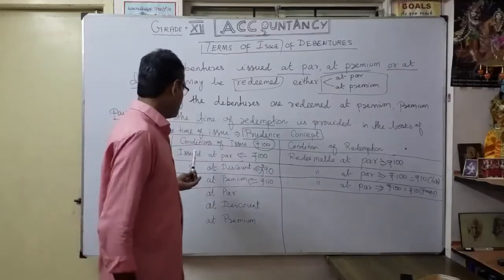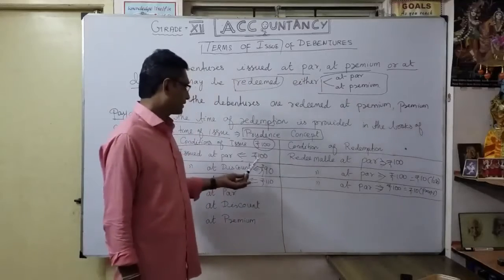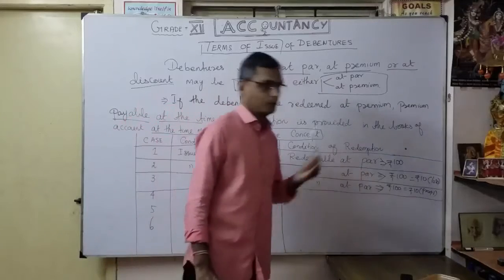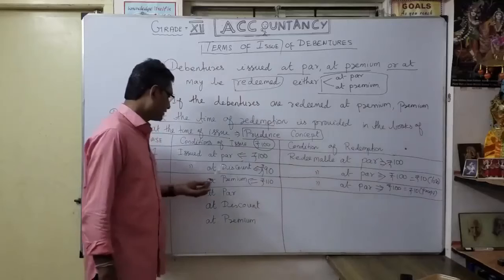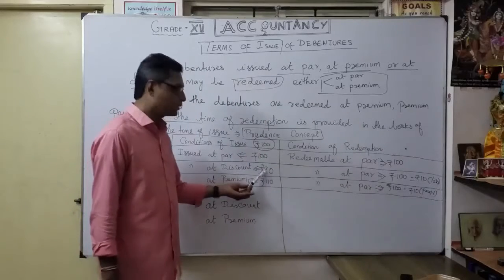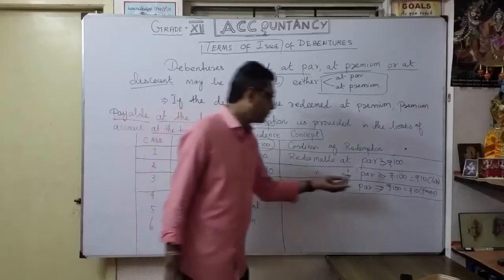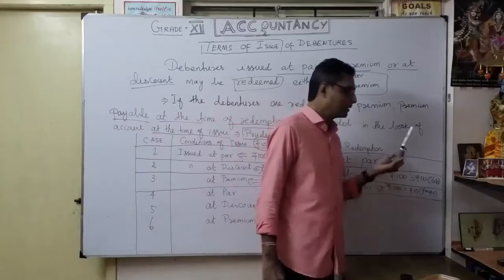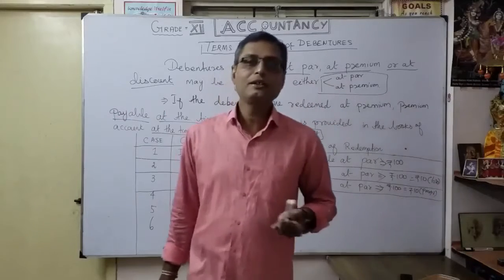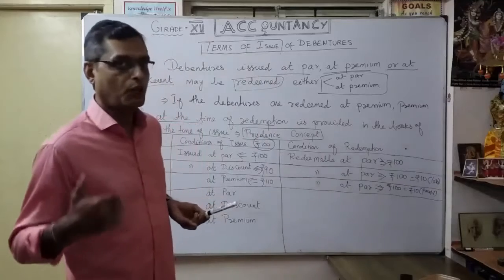So the first one is issued at par, redeemable at par. Whatever money I collected, 100 rupees, I am going to repay 100 rupees. Second case, issued at discount, redeemable at par. That means whatever money I collected, 90 rupees, even though my face value is 100 rupees, I am going to repay 100. So I am losing 10 rupees, a loss for the company. That is called discount or loss on issue of debenture.